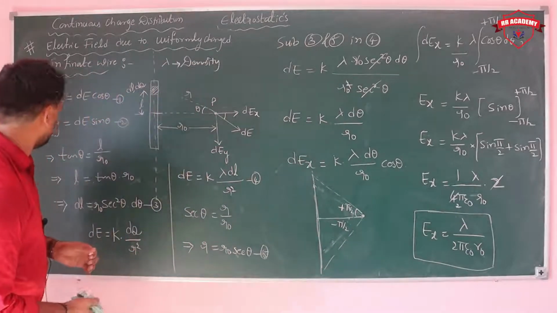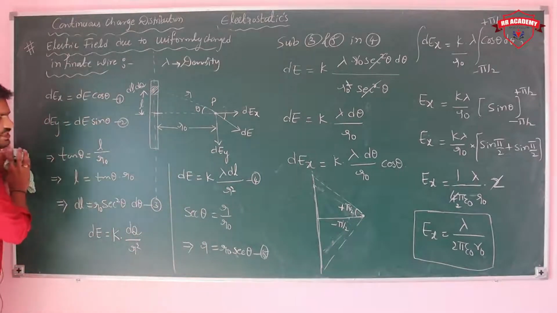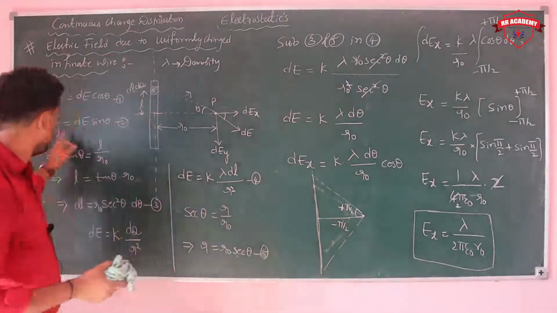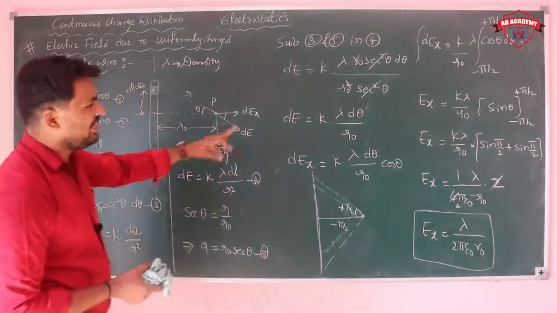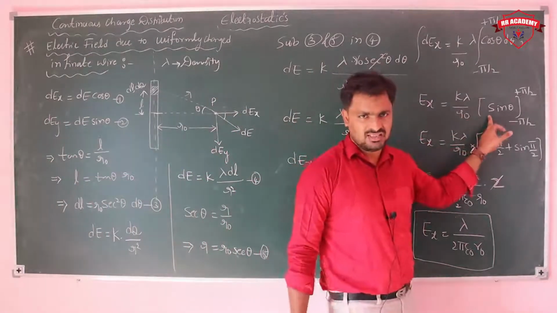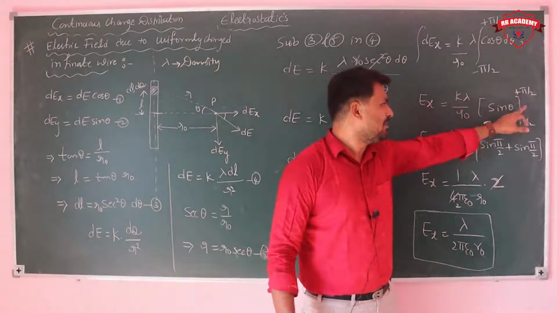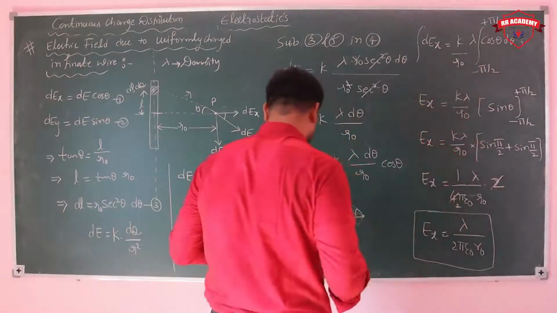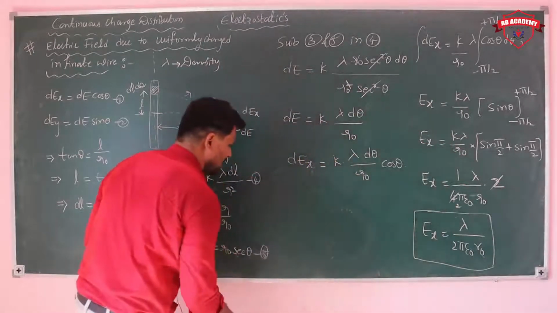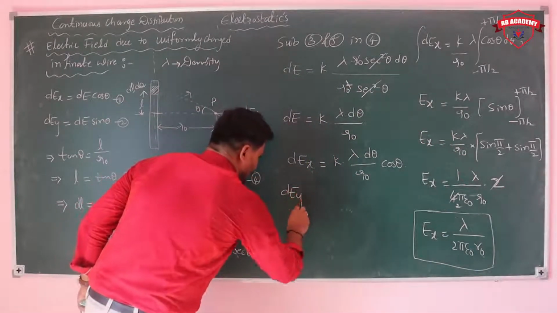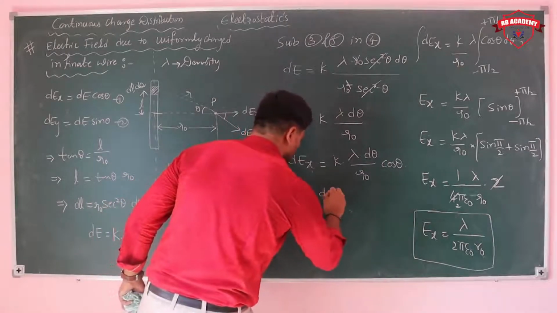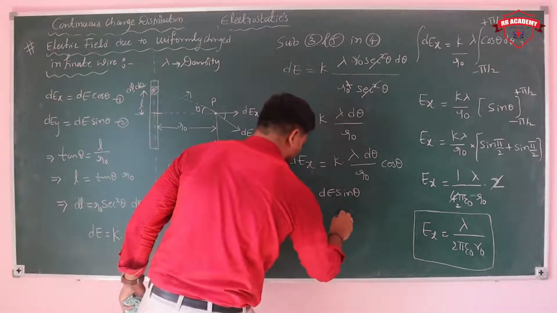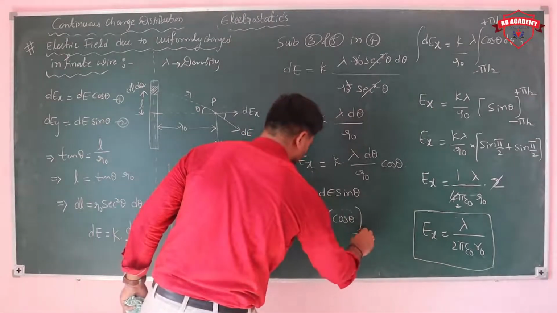So what about y? dEy is dE sin theta. Integrating sin gives cos, with limits minus pi by 2 to plus pi by 2.